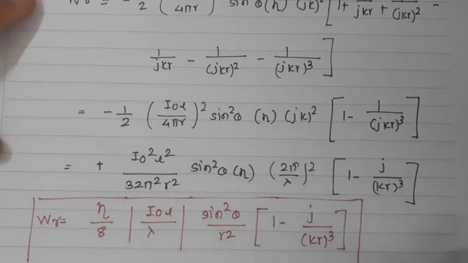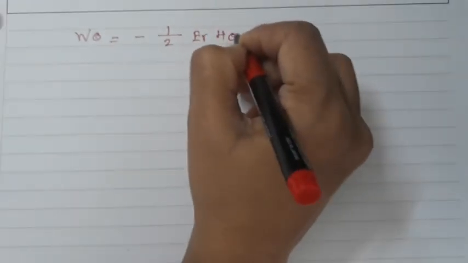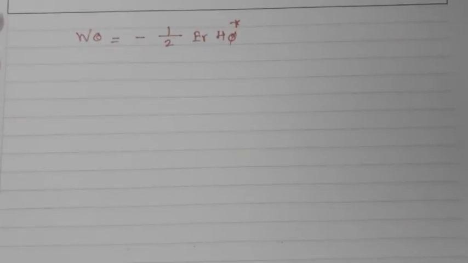Now let us talk about the other component, that is W theta. We have already talked about W theta. We found that it is minus 1/2 ER H phi complex component. So while writing the equation for this component, I have to write the ER and H phi components.